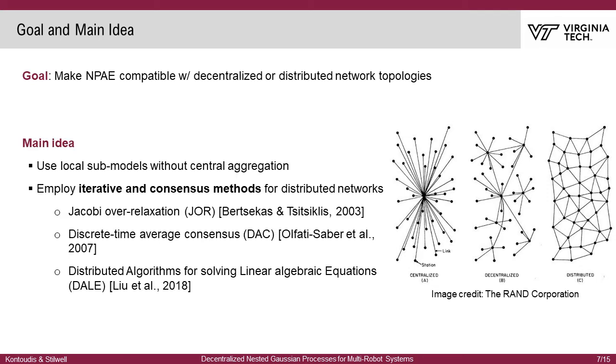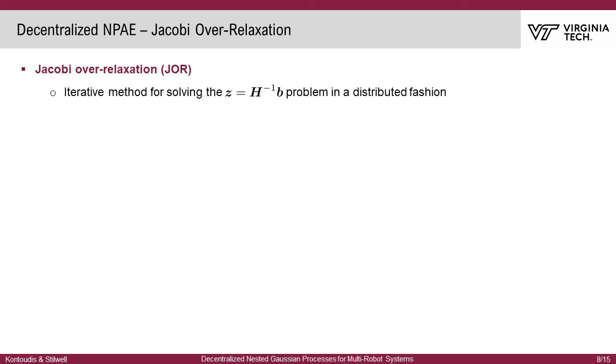The main idea of our work is to utilize local experts or robots without central aggregation, but instead use iterative and consensus methods to decentralize NPI and maintain its advantages. We synthesize our techniques by employing the Jacobi Relaxation, Discrete Time Average Consensus, and distributed algorithms for solving linear systems of algebraic equations. The first technique we propose is termed as Decentralized NPI and employs Jacobi Relaxation and Discrete Time